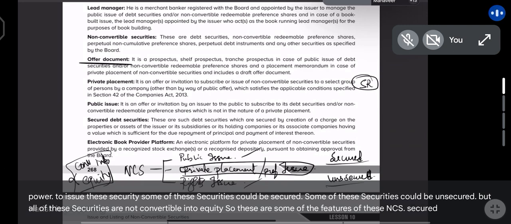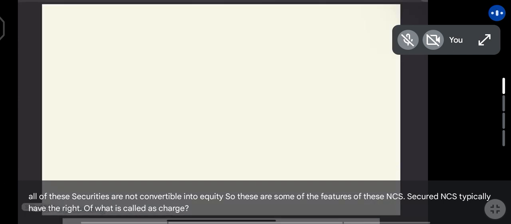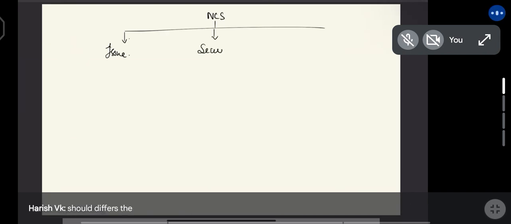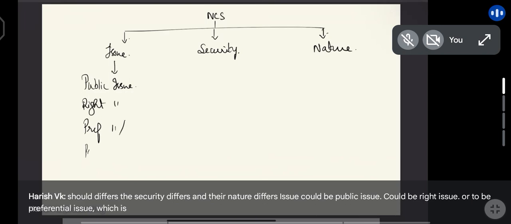Secured NCS typically have the right of what is called as charge. If a company issues an NCS, the issue differs, the security differs, and their nature differs. Issue could be public issue, could be rights issue, or it could be preferential issue, which is called as private placement.